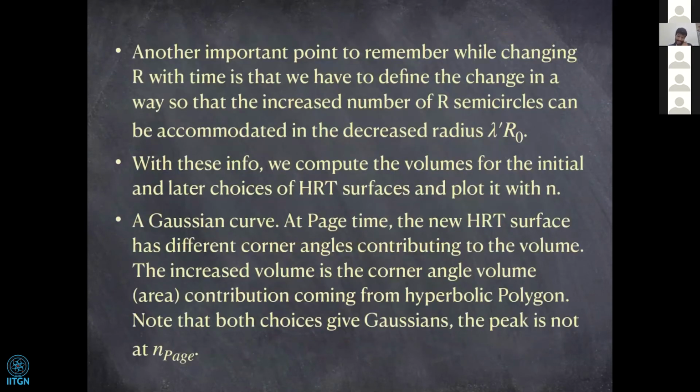So what we find is that the subregion complexity follows a Gaussian curve, and at page time, the new HRT surface has different corner angles, contributing again to the volume. This extra volume comes from the hyperbolic polygon that I mentioned, which will be a general hyperbolic polygon for n-boundary wormholes. For a 3-boundary wormhole, though, it will be a hyperbolic octagon.